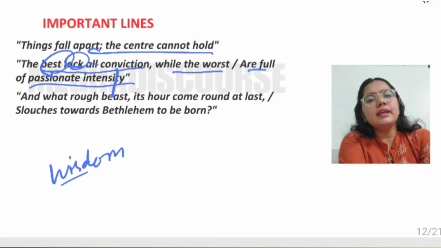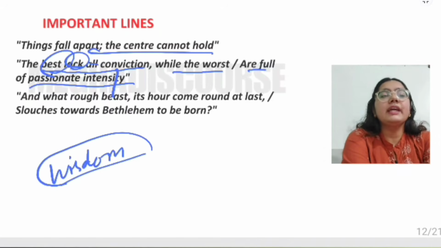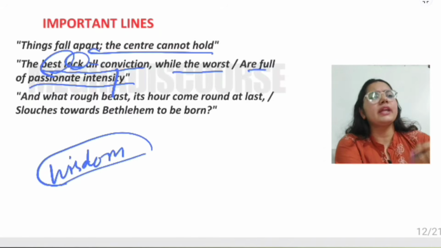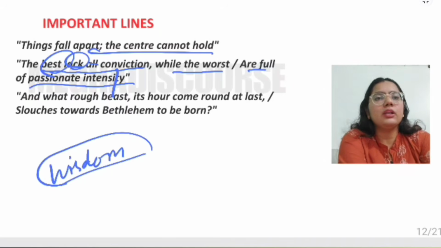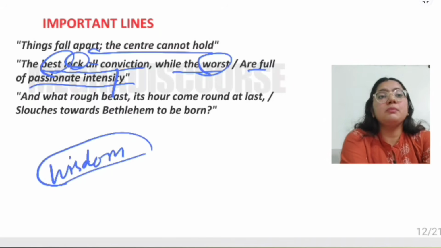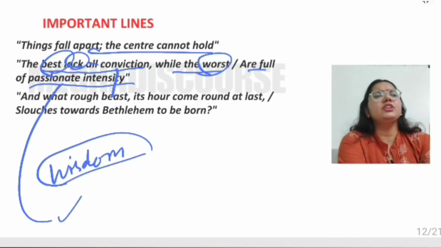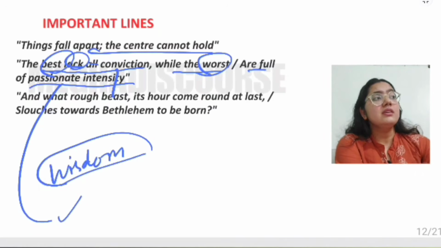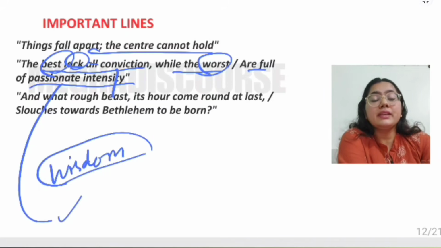But the worst people, who are foolish and stupid, are full of passionate intensity. They're just speaking a lot, setting the rules, making the policies, and doing things their own way.